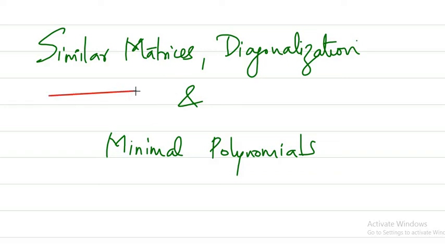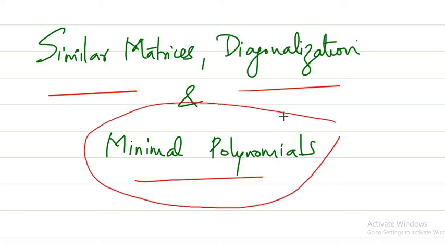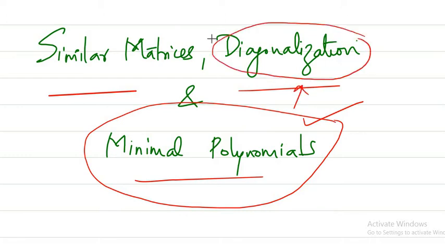In today's lecture we are going to see concepts from similar matrices, diagonalization of matrices and minimal polynomials. These are basically one of the most important topics which you can see in linear algebra when you consider your exams like IIT JAM or CSIR NET and all. So minimal polynomials is a very important section. It is in fact linked with diagonalization of matrices, and diagonalization of matrices is actually basically linked with the similar matrices concept. So all these three things are linked. So this lecture will be focusing on these ideas.